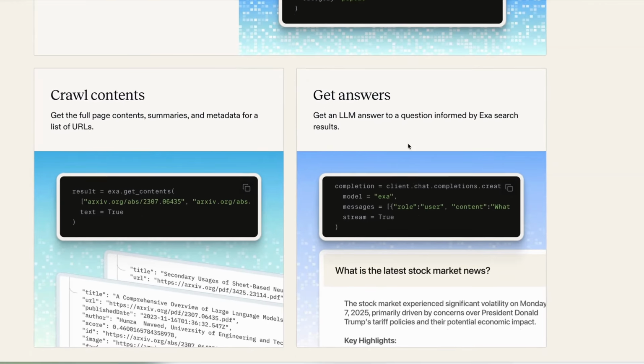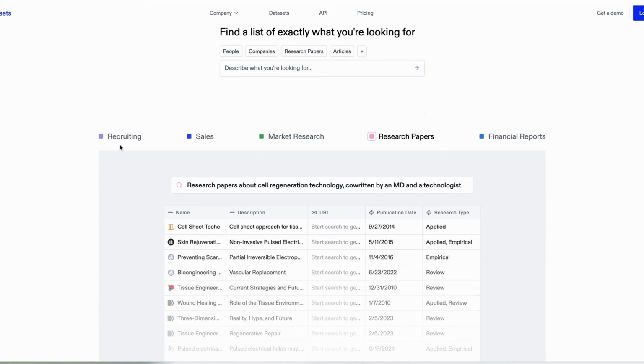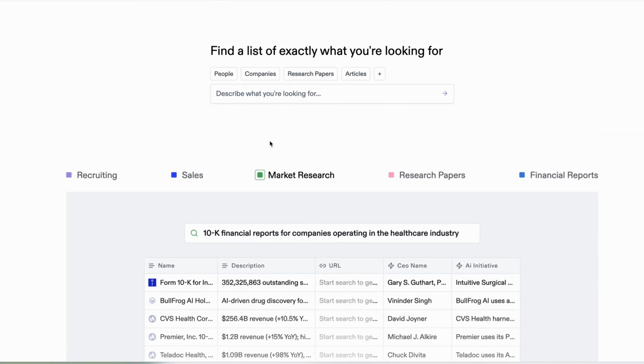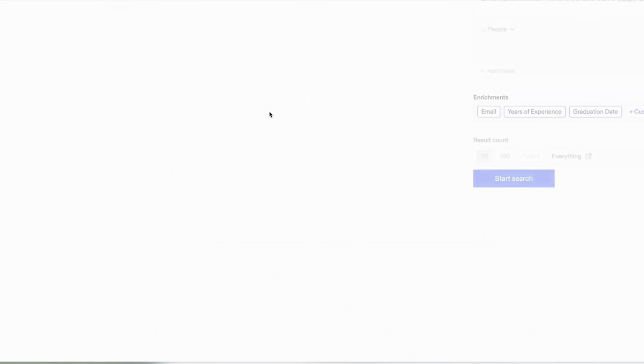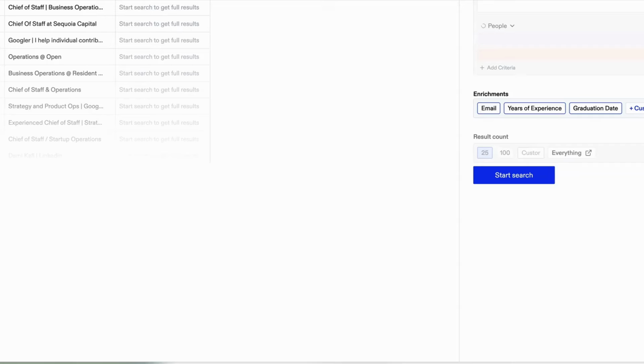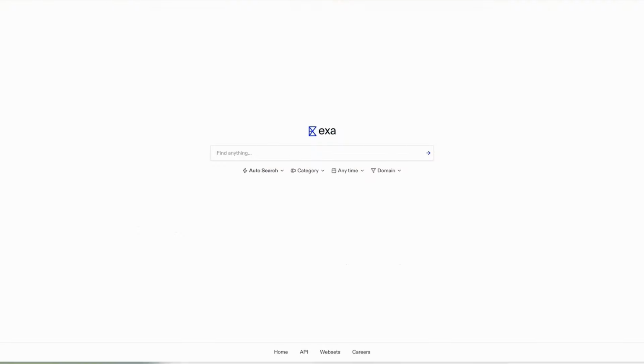Use cases include things like market research, where you can ask Exa to perform some competitive research, recruiting, and also user research. So within their UI, you can actually specify categories. So you can actually focus the search on specific things like blog posts, GitHub requests, LinkedIn profiles, and more. And you can even set up your own custom categories as well. So if you're currently using tools like Perplexity, but you want something that avoids too many hallucinations, then Exa could be worth checking out.